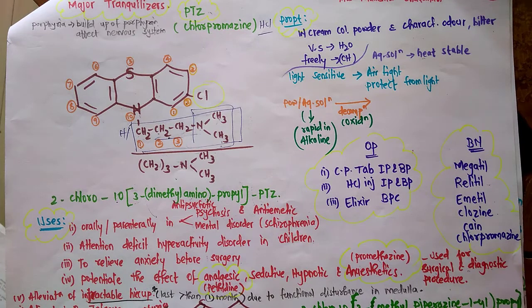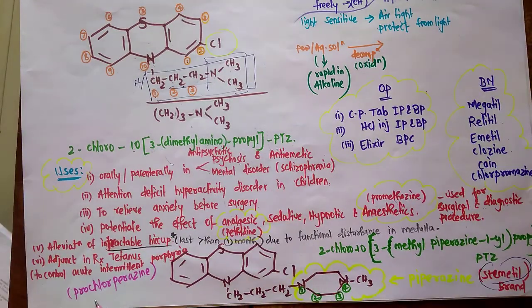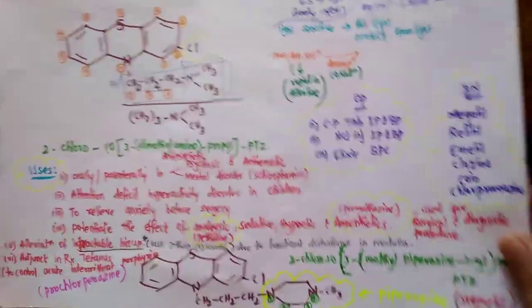Brand names are Megatil, Relitil, Emitil, Clozine, Cane, chlorpromazine. And Stimetil is of prochlorperazine maleate.